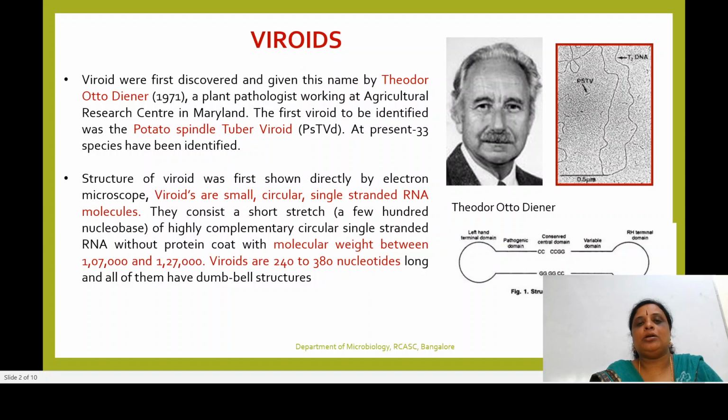Proteinaceous covering or a coat or a sheath is completely lacking, and this was first discovered by Theodor Otto Diener, and the first viroid which was identified or discovered was potato spindle tuber viroid.